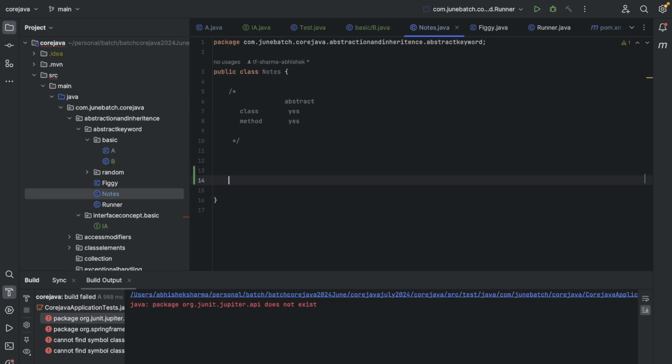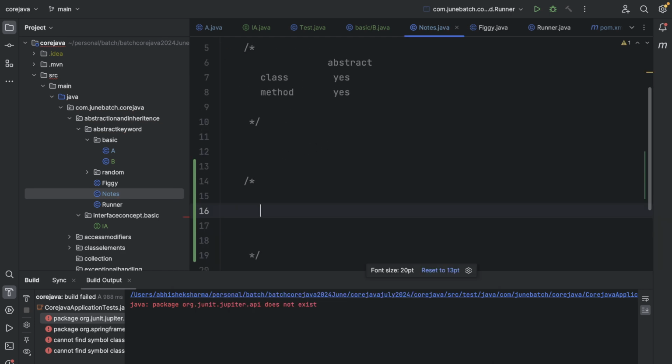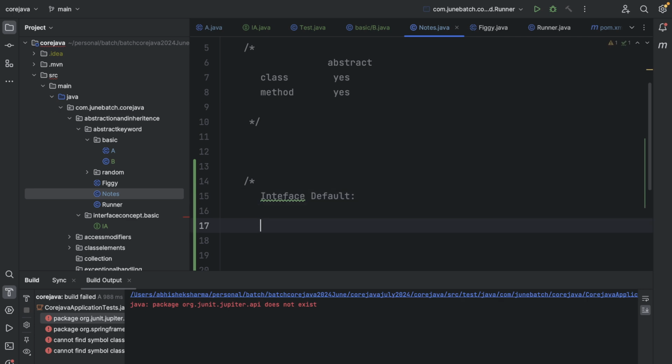So interface. Two things in interface are most important, and everyone should know them. One thing is interface defaults, and method. Default method would be public and abstract, right?